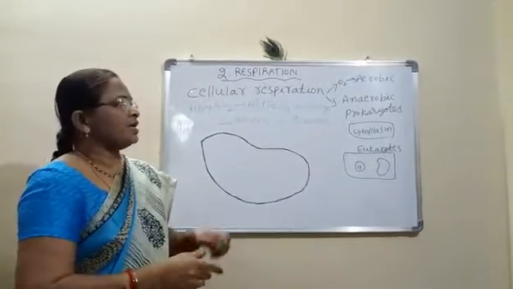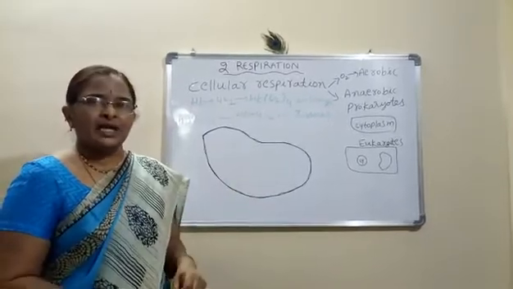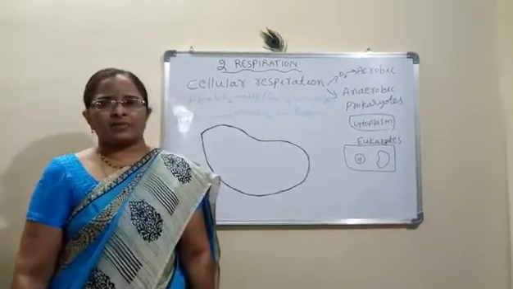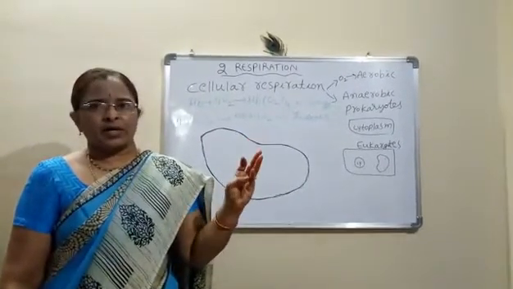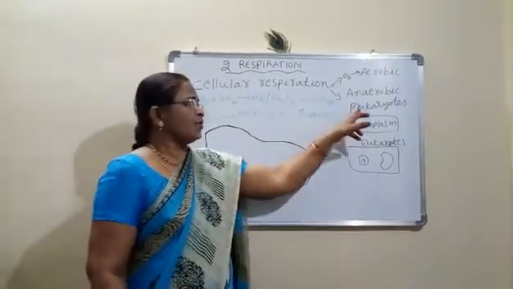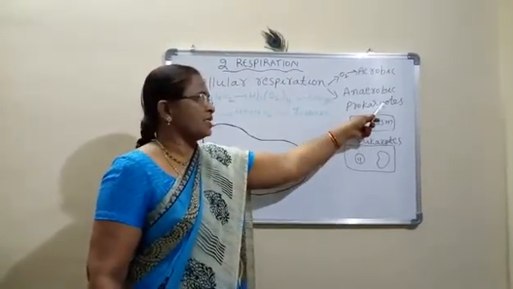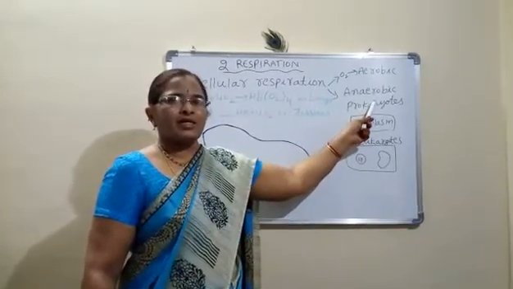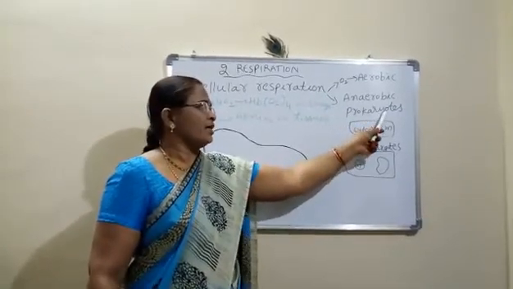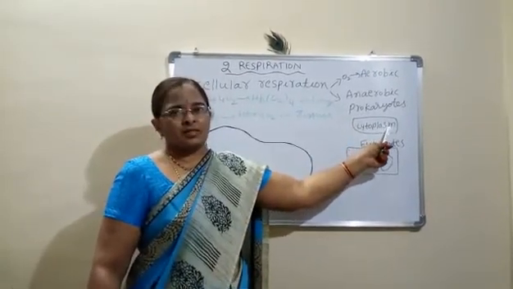Cellular respiration is nothing but the respiration which occurs in each and every cell of the living organisms. All of you know that living organisms are of two types, prokaryotes and eukaryotes. In 9th class first lesson you have studied about this. Prokaryotes: pro means before, karyo means nucleus. The living organisms without a proper nucleus come under prokaryotes. Here the process of respiration occurs in the cytoplasm.